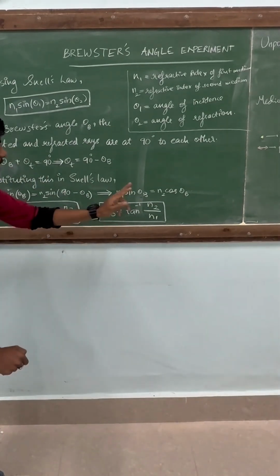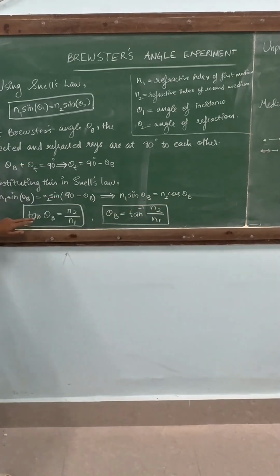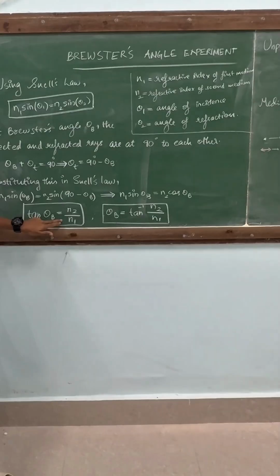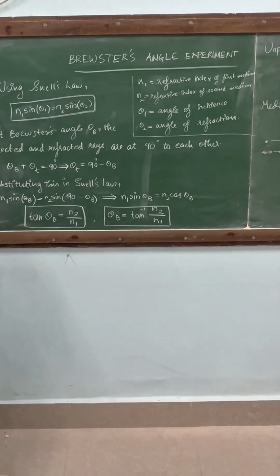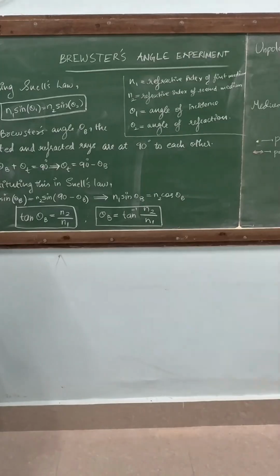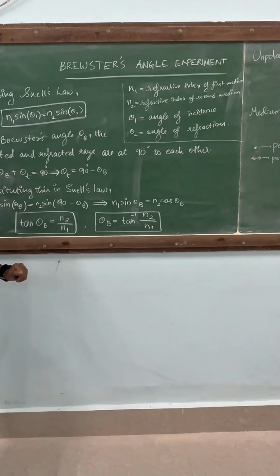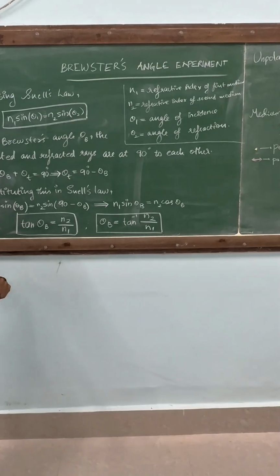If we take the common terms and move them across, then tan theta b equals n2 by n1. Using this formula, we can find the refractive index of a given medium if the Brewster angle of that particular surface is given to us.